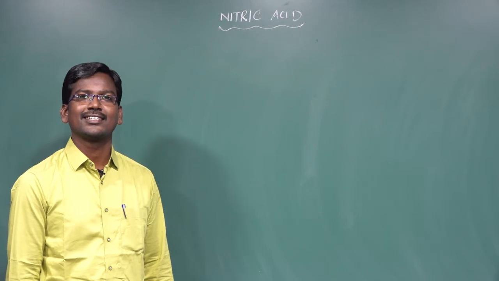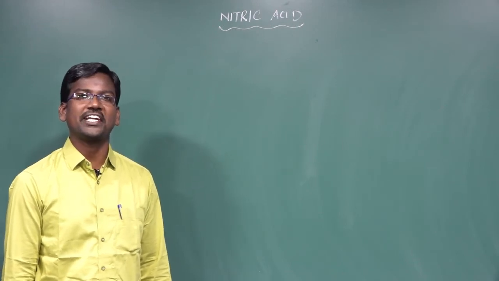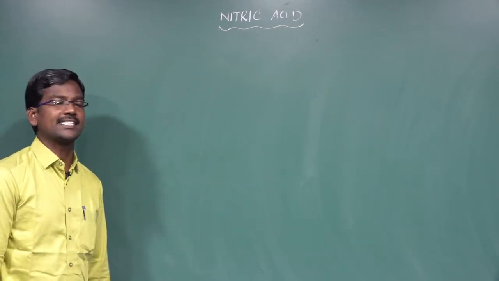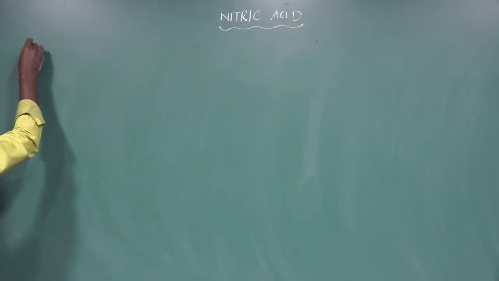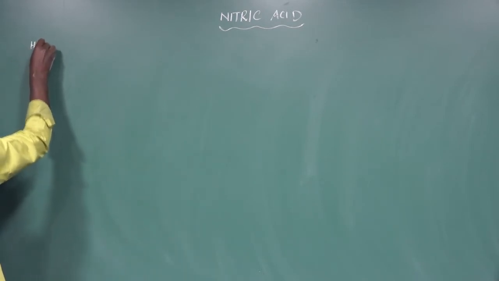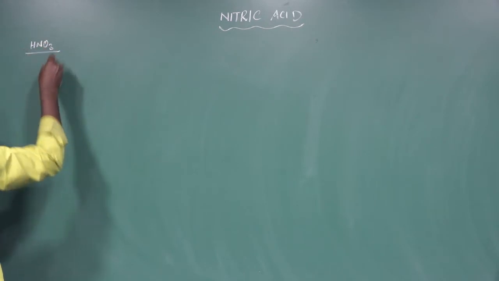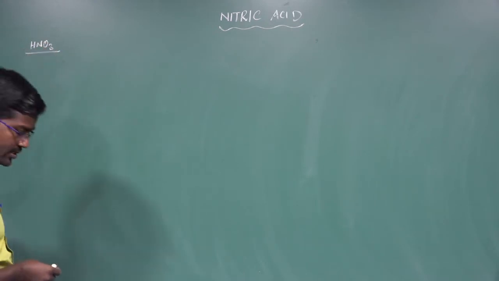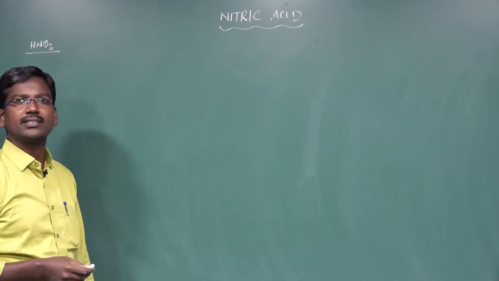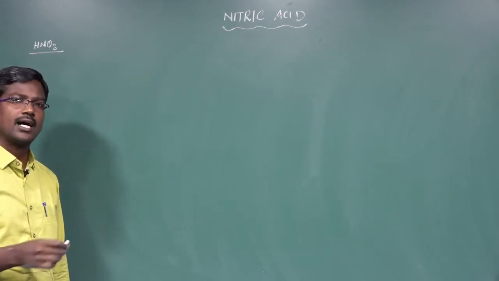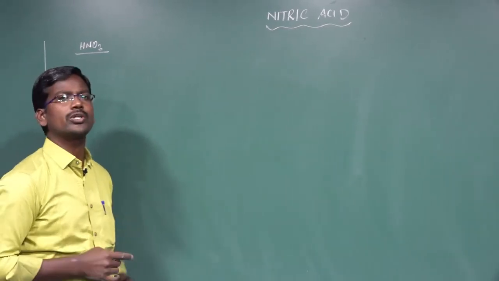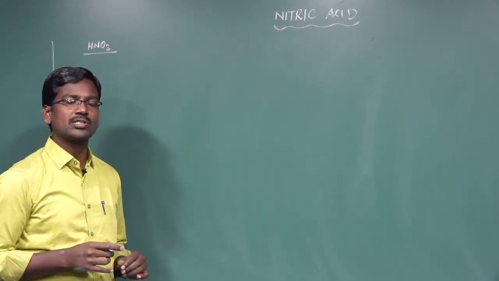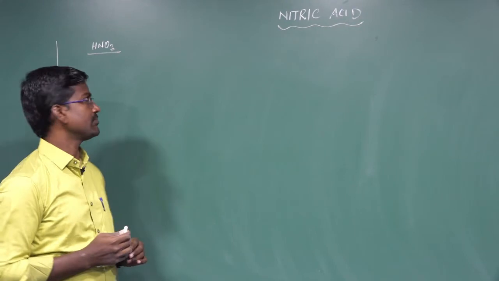Hi students, now we are going to discuss nitric acid. What is the formula of nitric acid? HNO3. Nitric acid. Different types of acids are there: sulfur compounds of acid, nitrogen compounds of acid, halogen compounds of acid, oxygen compounds of acid. But now we are going to discuss the nitrogen compound, the simplest acid, nitric acid.